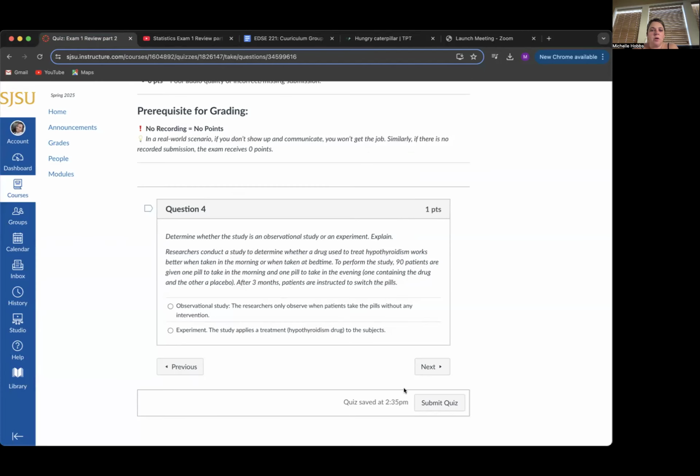Okay, so researchers conduct a study to determine whether a drug used. So for this one, I'm going to go with, let's see, observational. The researchers only observe when patients take the pills without any intervention.